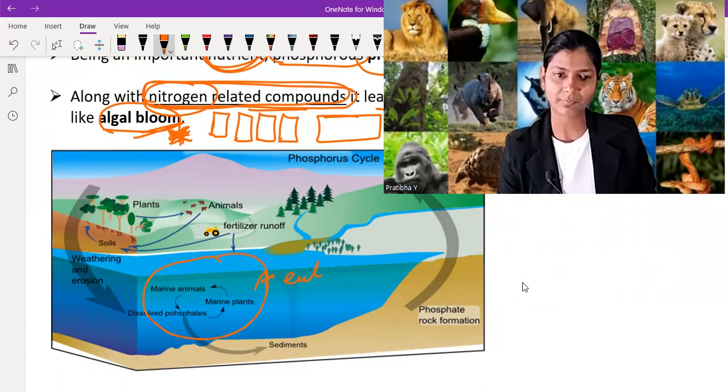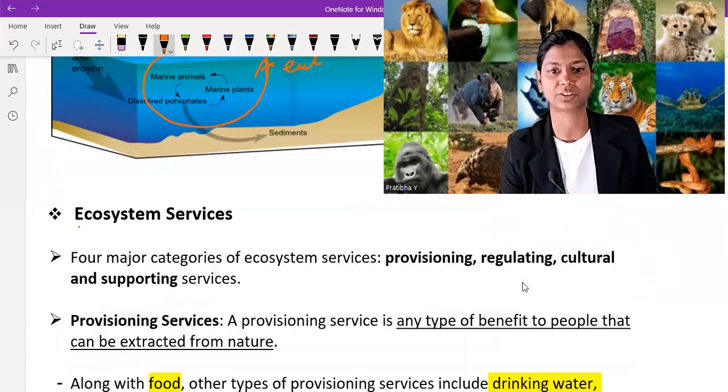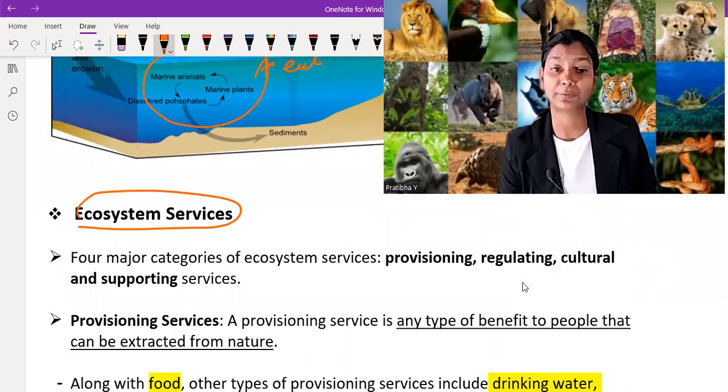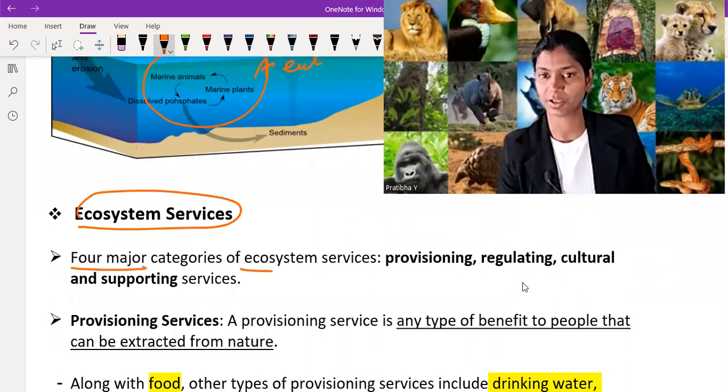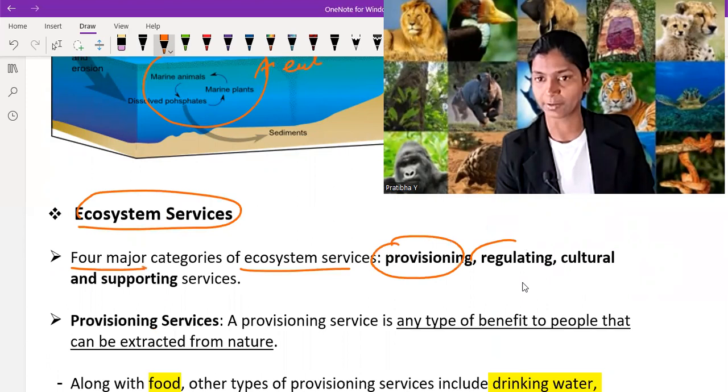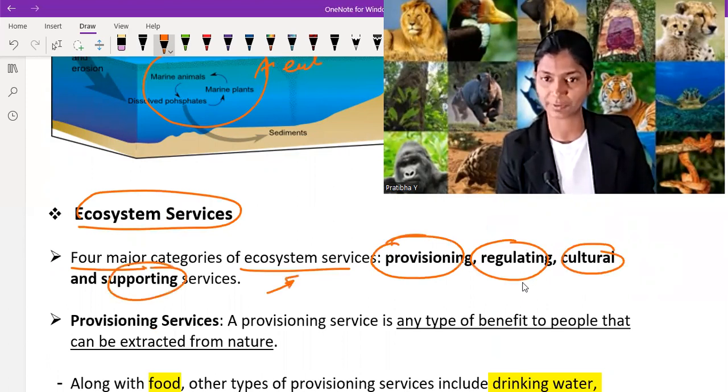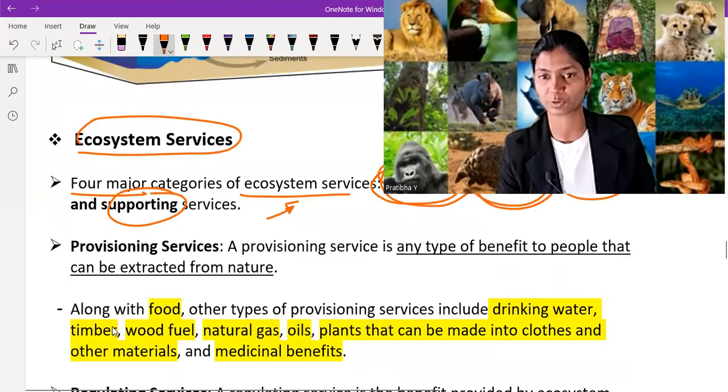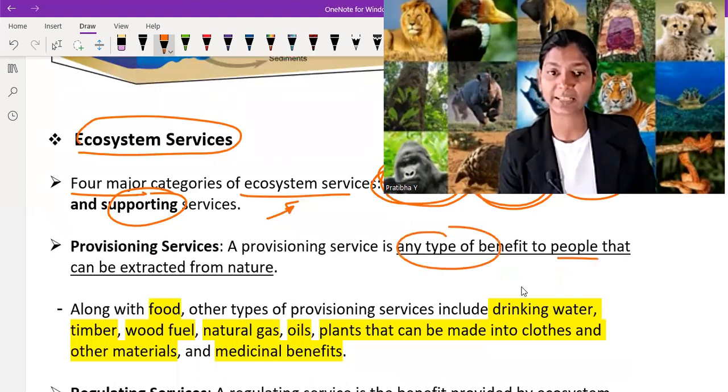Okay, let's move on to the second one, called ecosystem services. There are four major categories of ecosystem services: provisioning, regulating, cultural, and supporting services. Briefly, we are going to talk about each term. So the first one is provisioning service. What is provisioning service? Provisioning service is any type of benefit to people that they can extract from nature. Okay, when people extract anything from nature for their benefit, that is called provisioning.